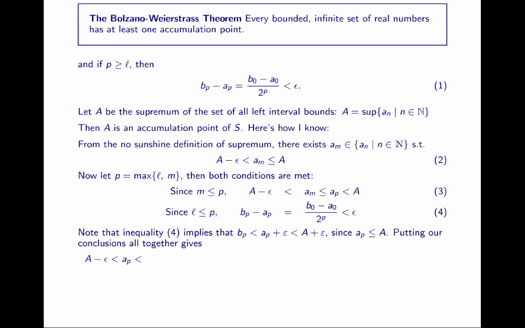Now, putting our conclusions together gives A minus epsilon is less than AP. AP is less than BP. Right? That's because AP is the left side of an interval and BP is the right side of an interval.